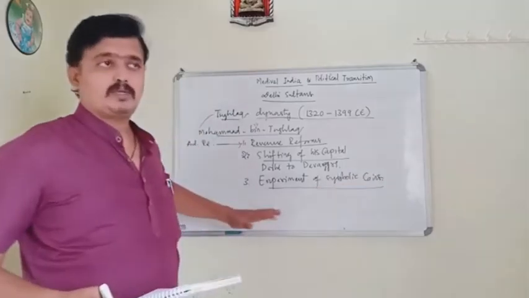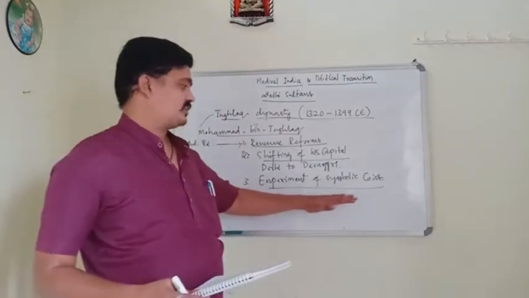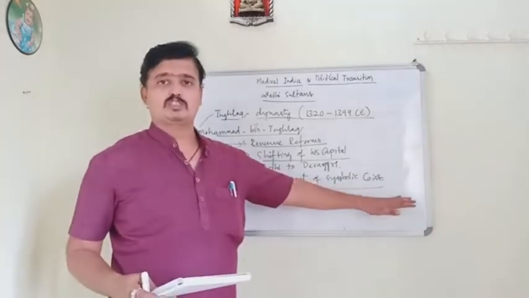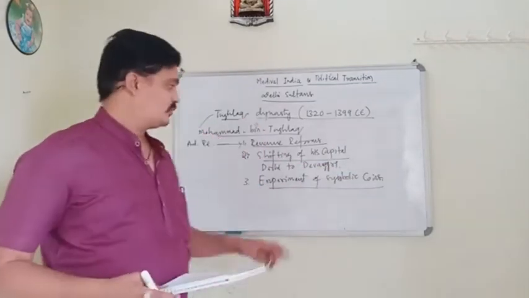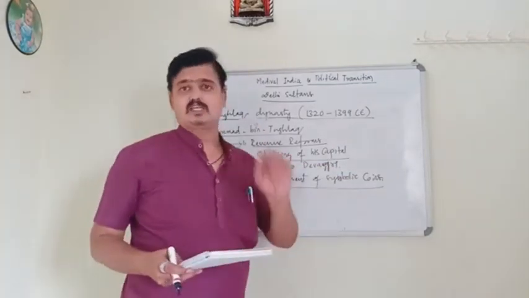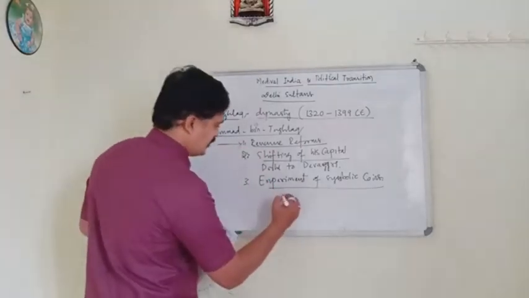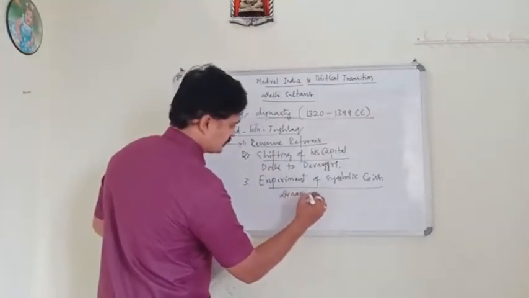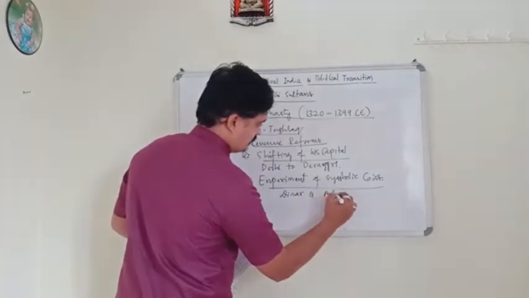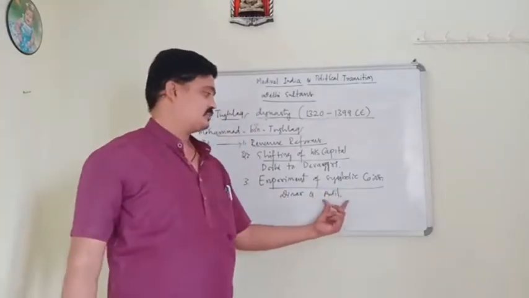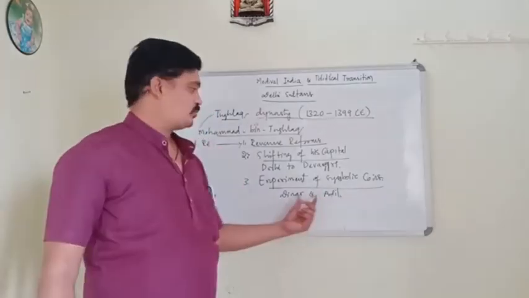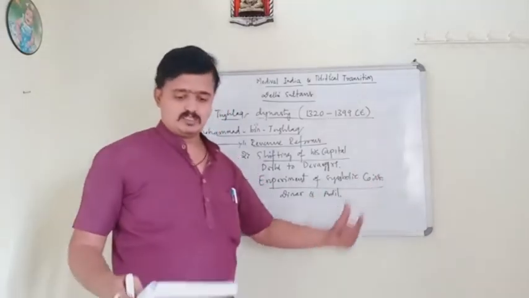During his period, he brought gold coins and silver coins into circulation. The gold coin was called dinar and the silver coin was called adil. These were the two coins he brought into circulation during his period.